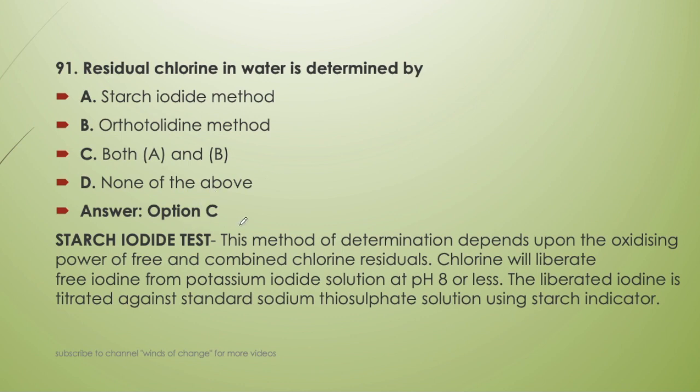Now the starch iodide test: this method of determination depends upon the oxidizing power of the free and combined chlorine residuals. Chlorine will liberate iodine from potassium iodide solution at pH 8 or less. The liberated iodine is titrated against standard sodium thiosulfate solution. Remember, standard sodium thiosulfate solution, using starch indicator. In the starch iodide test, the liberated iodine is titrated against standard sodium thiosulfate using starch indicator.